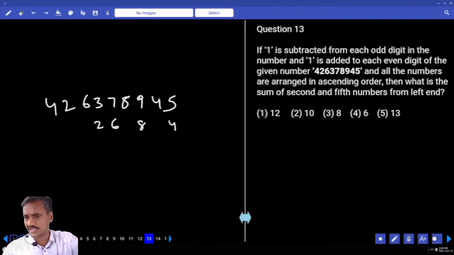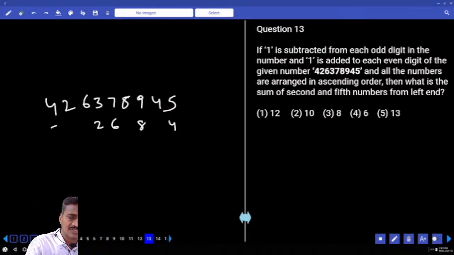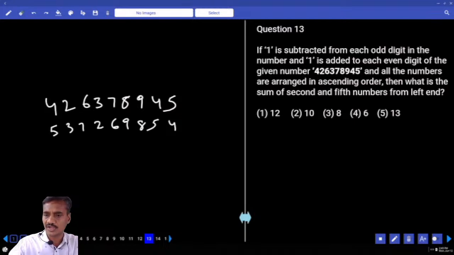And 1 is added to each even digit. Then 1 is added to each even digit. This is 5, 3, 7, 9, and 5. Then all the numbers are arranged in ascending order. What is the sum of the second and the fifth from the left? Now second and the fifth from the left hand side.